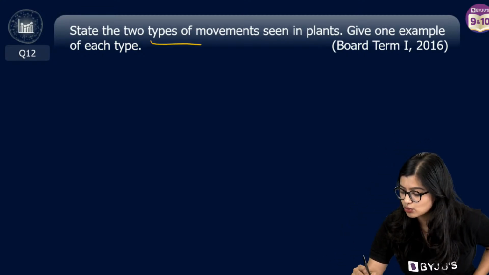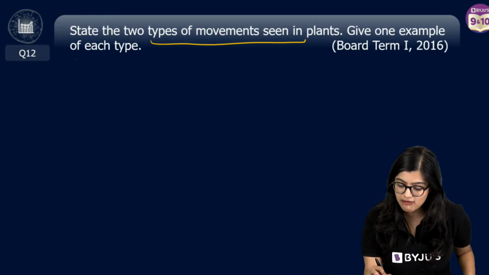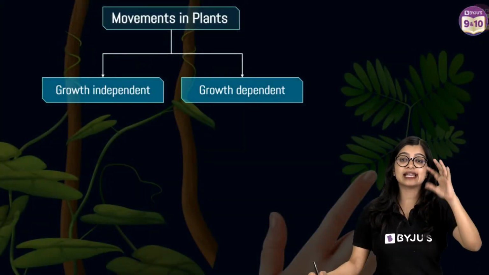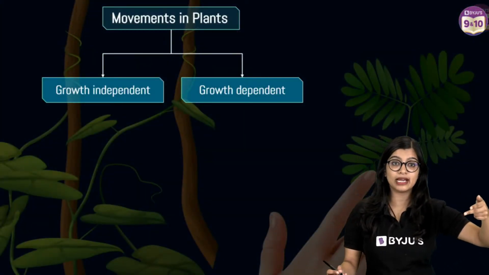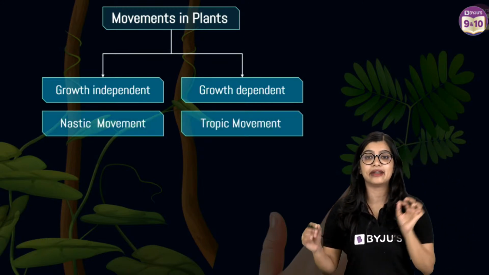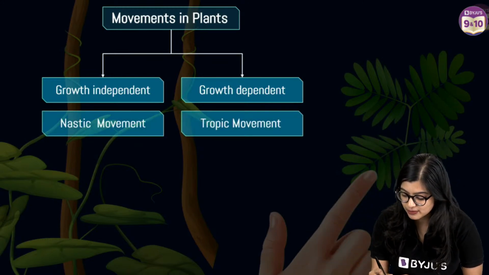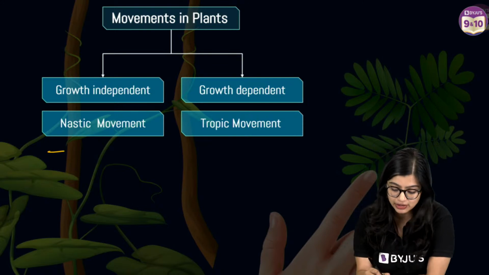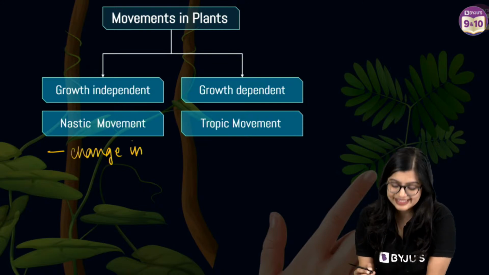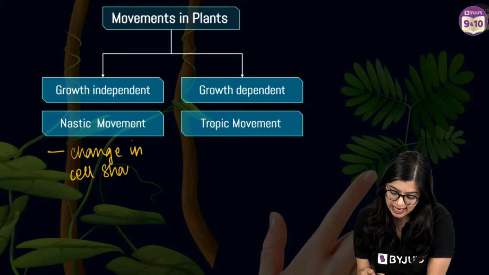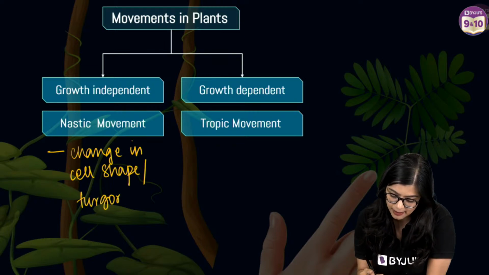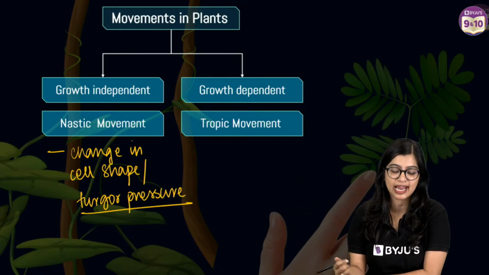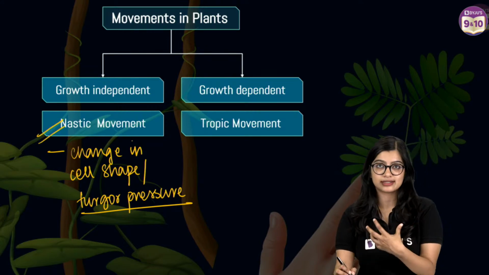Now the next one is: state the 2 types of movements we observe in plants. Give 1 example of each type. 2 marks, easy peasy question. You can say they are growth independent and growth dependent movements, or you can say that they are tropic movements and nastic movements. In the case of nastic movements, this is not growth dependent, and the movement happens due to change in cell shape, or turgor pressure, which means movement of water and change in cell shape. This is how nastic movement happens.